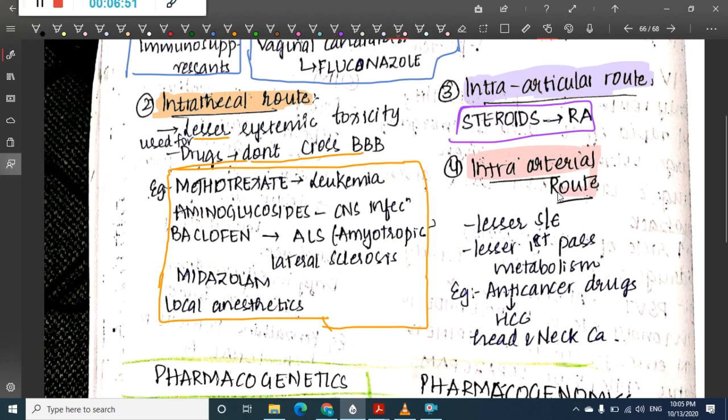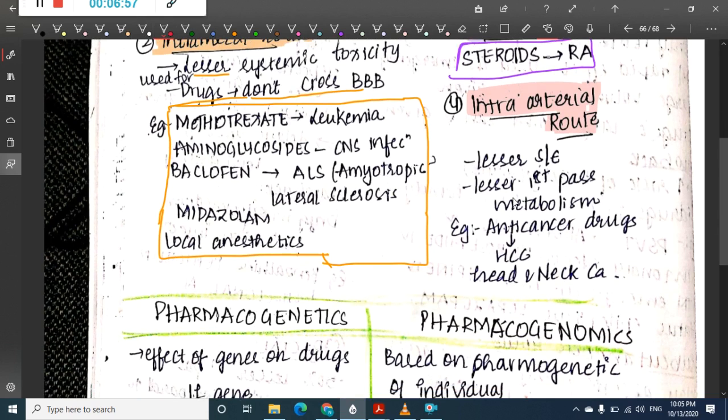Then we have the intraarterial route. The intraarterial route has lesser side effects and less first pass metabolism. Through the intraarterial route we can give anti-cancer drugs, mainly for hepatocellular carcinoma and head and neck carcinoma.